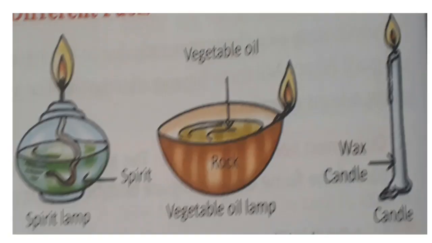Now the structure of a flame, as we have discussed, has an outermost zone, a middle zone and an inner zone. Like you see in this one, there is a wick present here, a kerosene spirit lamp, a vegetable oil lamp, and a candle.